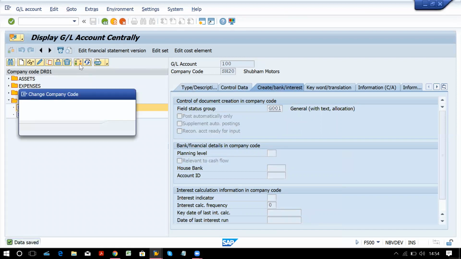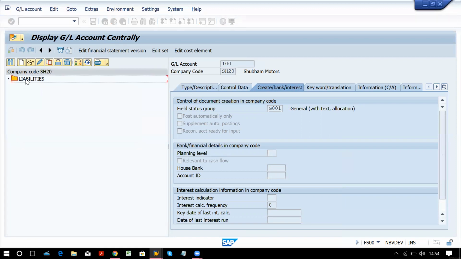Now we have to change it. Change the code. Now it will appear as liability because you have created one GL account. It has picked 3 zeros against it because you have given a 6-digit number in the chart of accounts. So within 6 digits it is allowed. And this is your retained earnings account.